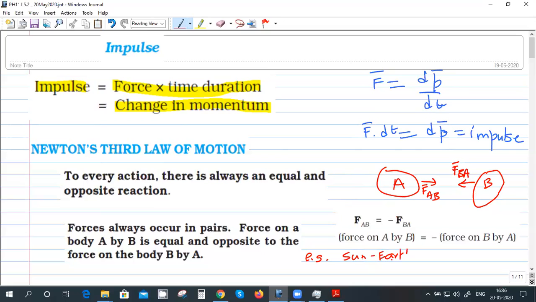Sun is pulling the Earth and Earth is pulling the Sun, and those two forces are equal and the directions are opposite. Another thing is if you have a mass placed on a rigid surface, say Earth, what are the pair of forces here?